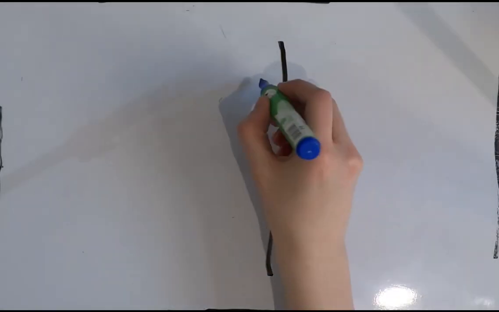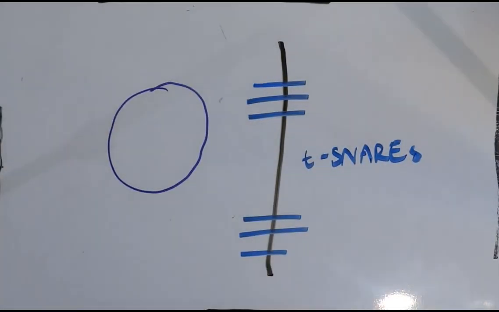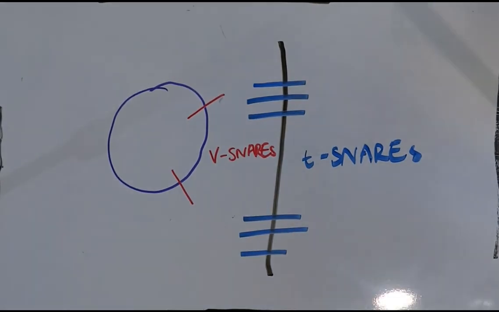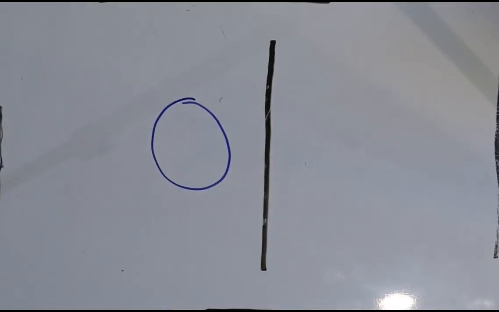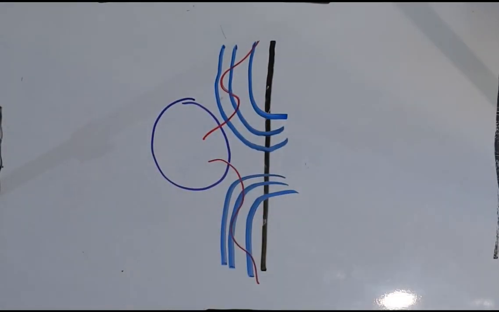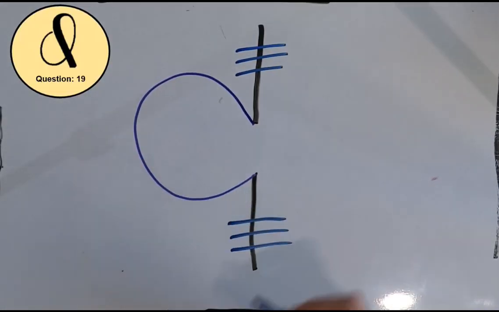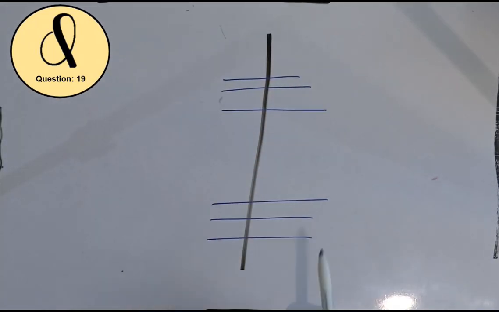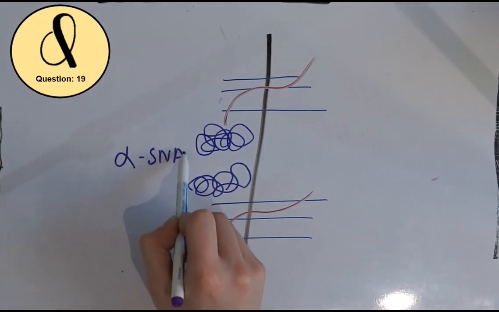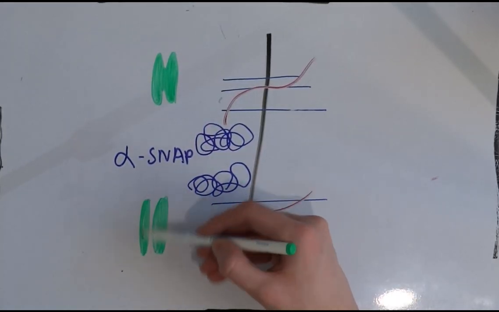Once the vesicle has fused with its target membrane, Rab proteins hydrolyze their bound GTP and the inactive Rab-GDP protein returns to the cytoplasm. The trans-SNARE complex is also disassembled so that T and V SNAREs can be recycled. This dissociation is mediated by the adapter protein alpha-SNAP and the ATPase NSF.